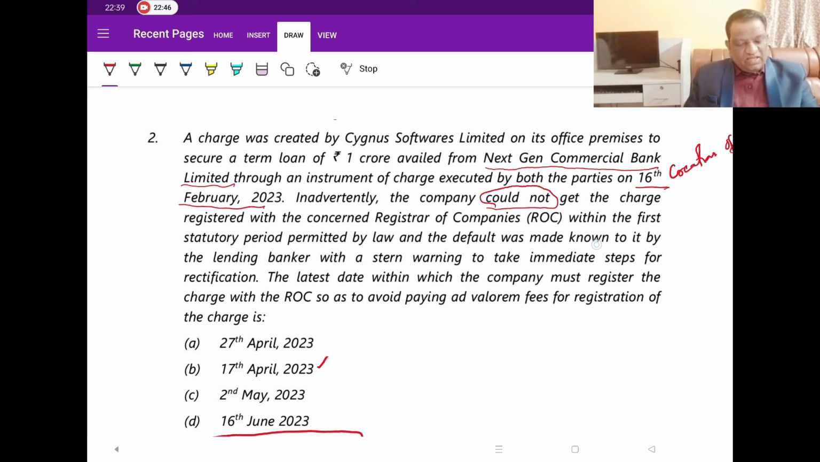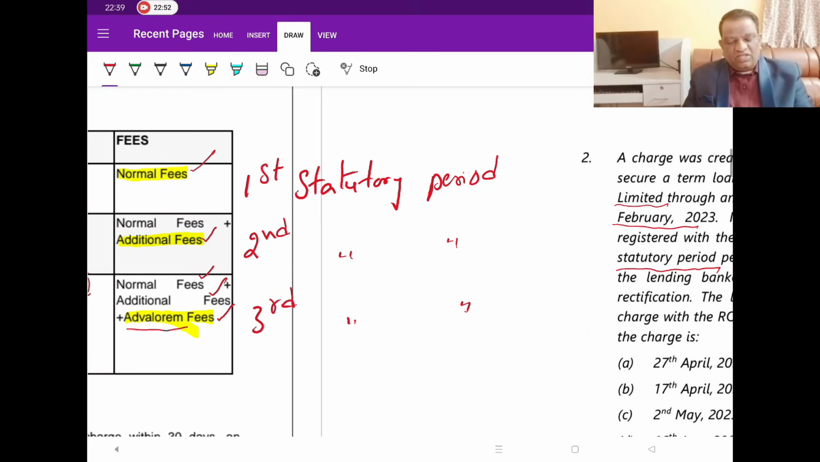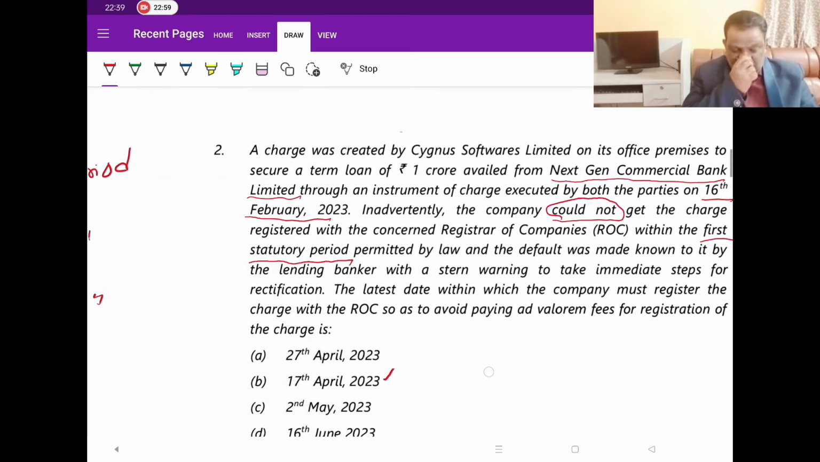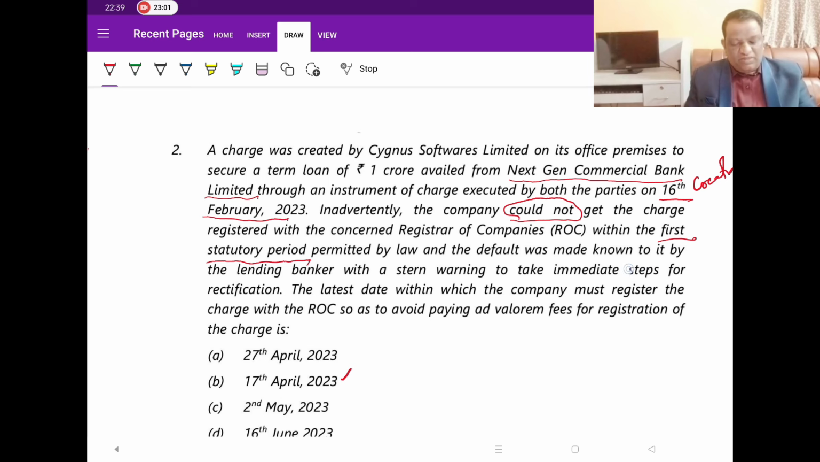So within the first statutory, look at it, he is using the word first statutory period. This is the reason why I request you to become familiar with this. So the first 30 days are called first statutory period. Now, they missed that first deadline by law, and default was made known to it by the lending banker with a stern warning to take immediate steps for notification.